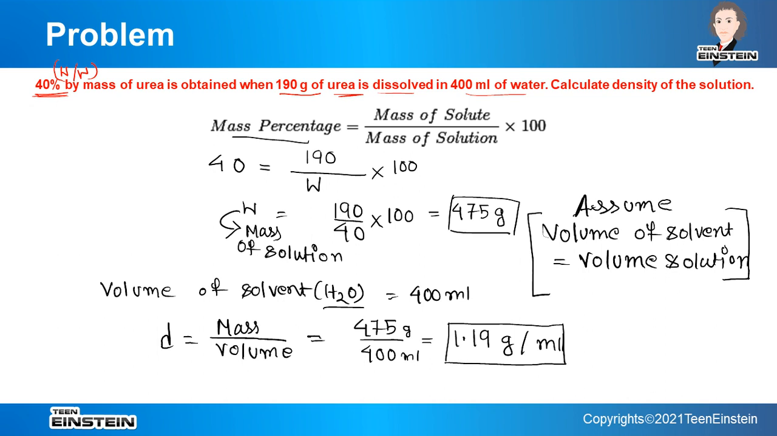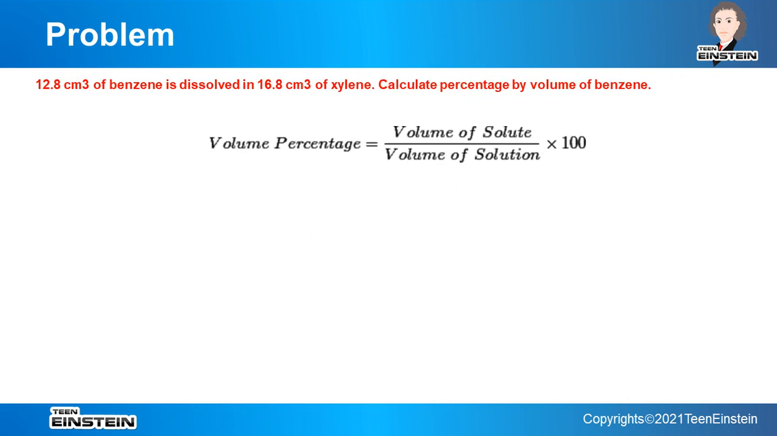Okay, so in this way we can solve the problem. Next problem is 12.8 cubic centimeter of benzene. This is the volume of benzene that is given, and 16.8 cubic centimeter of xylene. So this is also the volume of xylene, that is also given. Both are liquid, benzene is liquid, xylene is liquid.